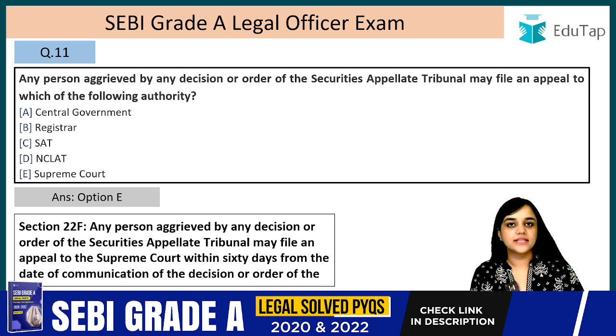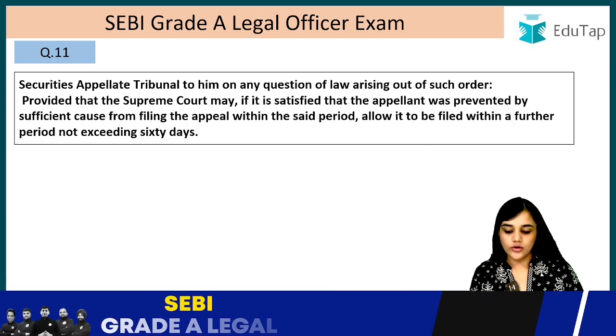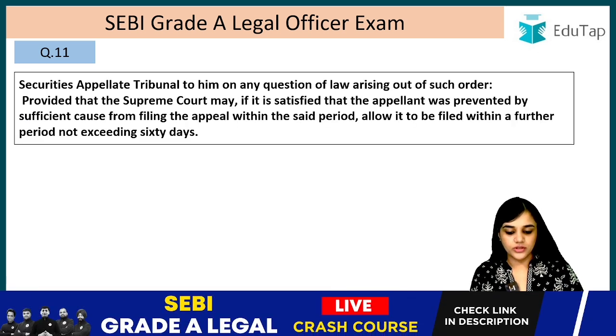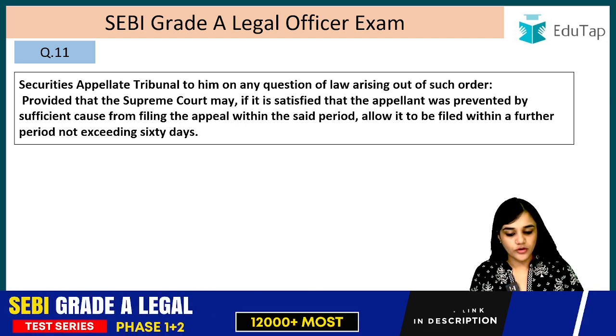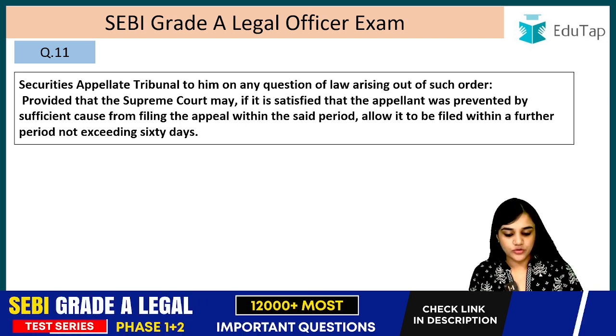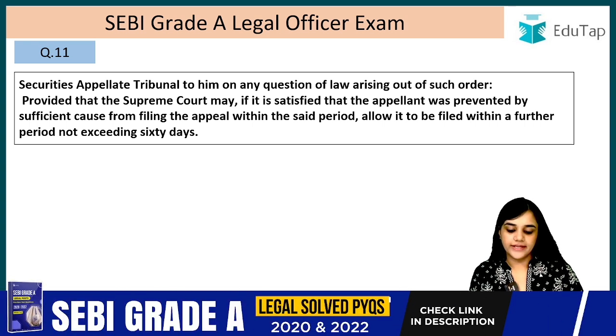Within how many days? 60 days. From the date of communication of the order, or order of the Securities Appellate Tribunal to him, on any question of law. Provided that the Supreme Court may, if it is satisfied that the appellant was prevented by sufficient cause from filing the appeal within the said period, allow it to be filed within a further period not exceeding 60 days.